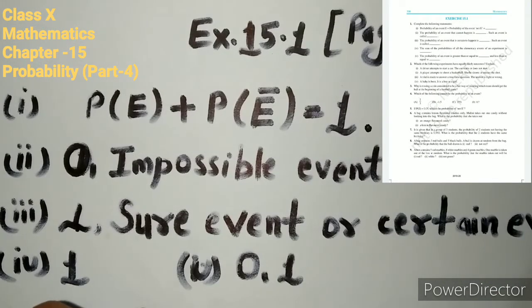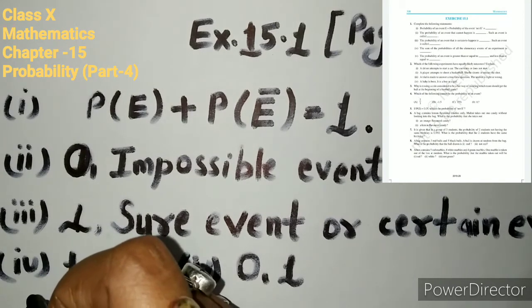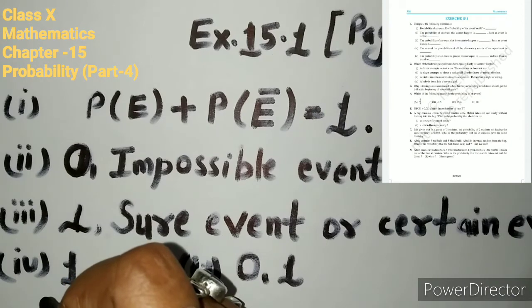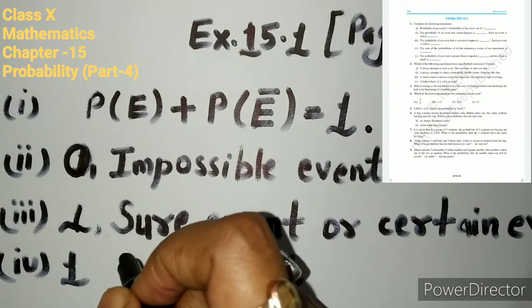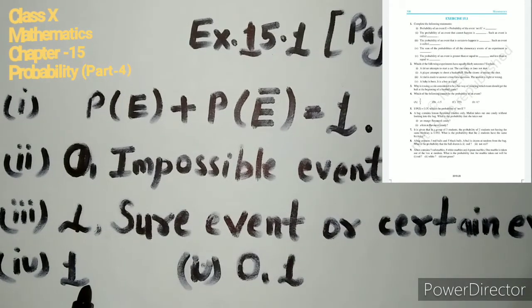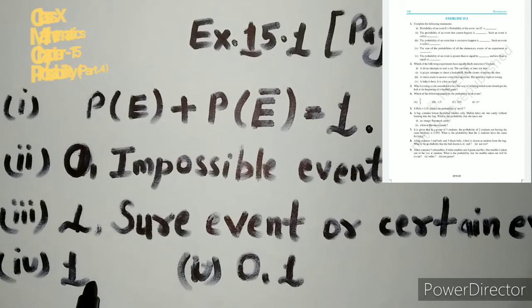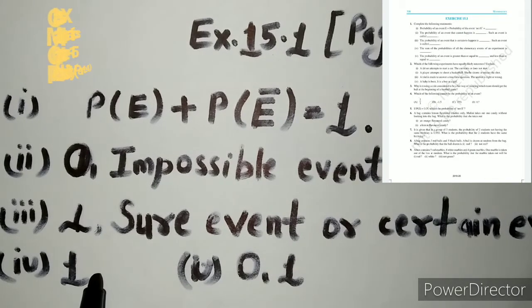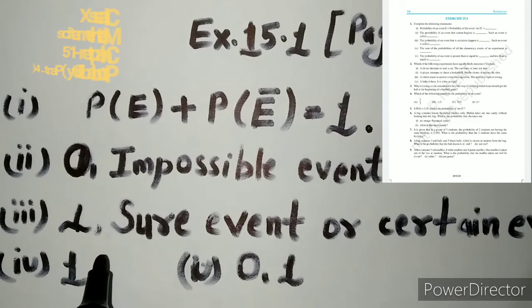Question number 4th. The sum of the probabilities of all the events of an experiment is 1. We learned already it is 1, because if we toss a coin we get probability 1 by 2 plus 1 by 2, that is equal to 1.